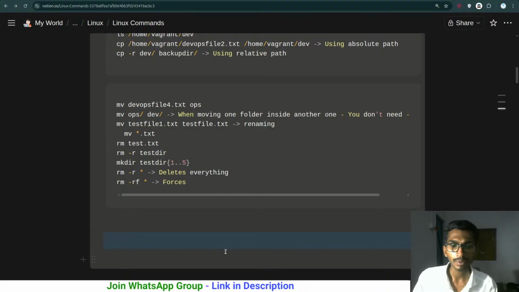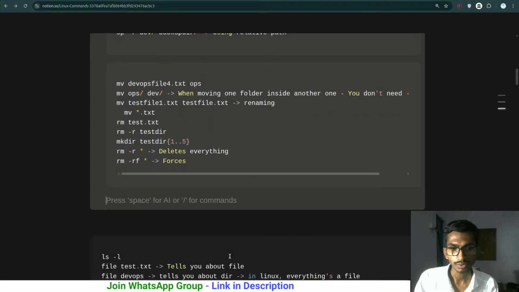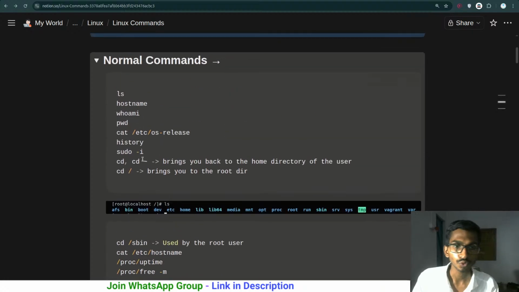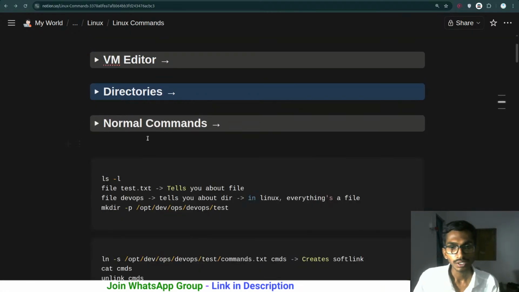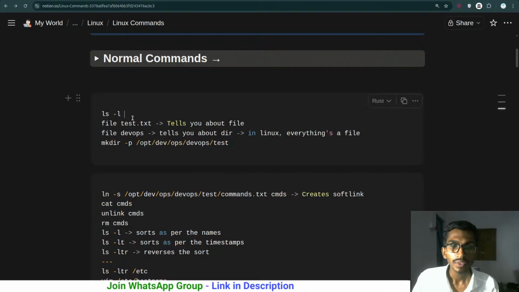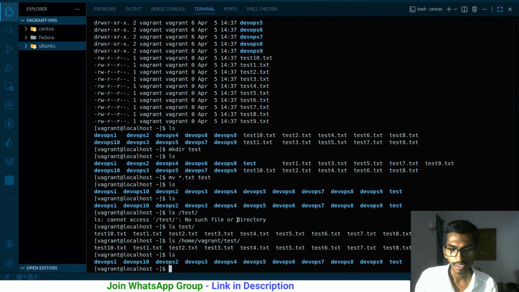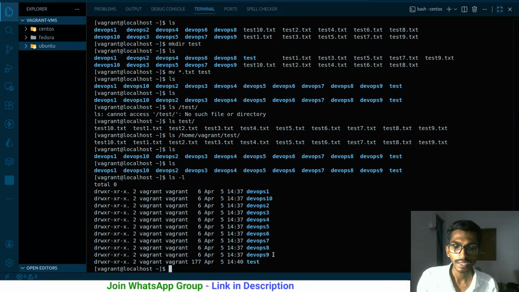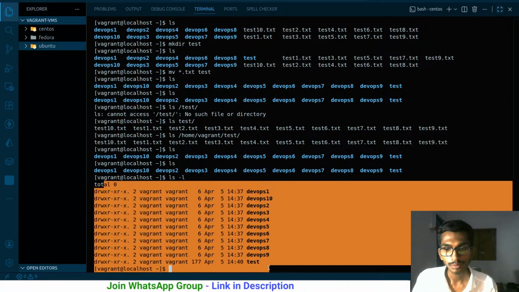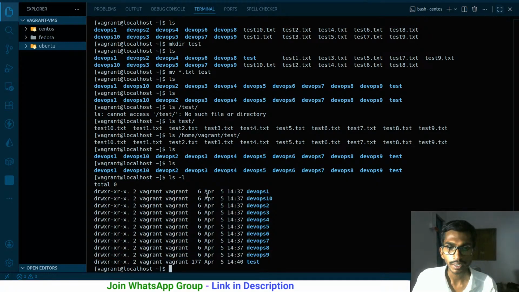These are just normal commands, so we will not be talking about them. Pretty simple ones. If there's something a bit difficult to understand, we are going to talk about that. Okay, it's pretty simple. ls -l simply lists all the files. L in the sense gives you more information about the file. If you just simply write ls over here, ls simply gives you the name. If you want to know more about the files, ls -l will give you the names of all the files, and not only that, it gives you more info, like what is the user, what is the group, what is the permission, just like this.